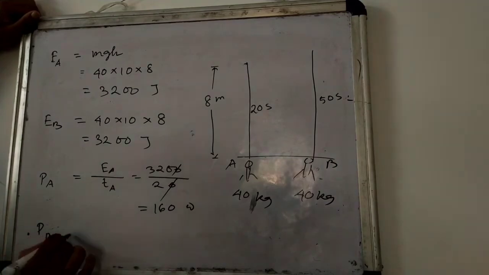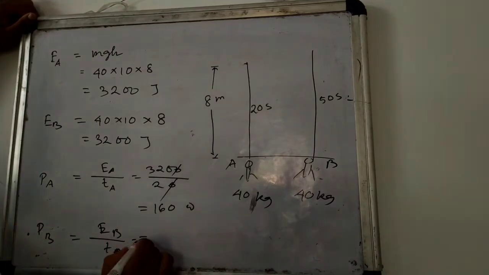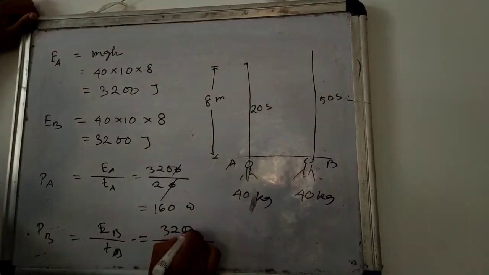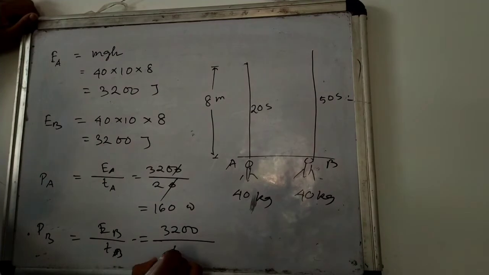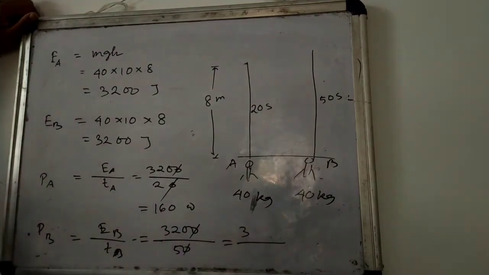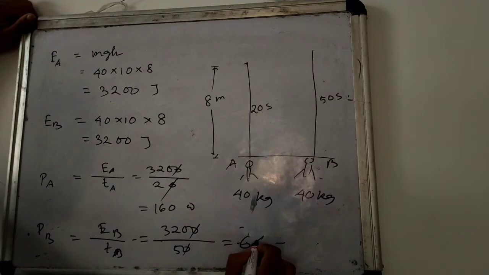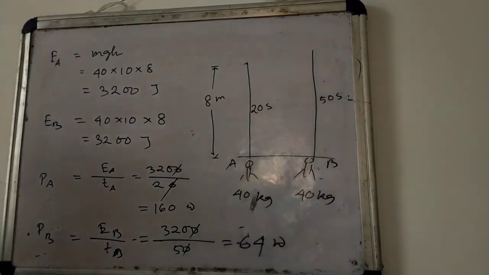Similarly, power of B will be energy of B by time required by B, which equals 3200 divided by 50. So how much will it be? 64 watt. So this will be the power of girl B.